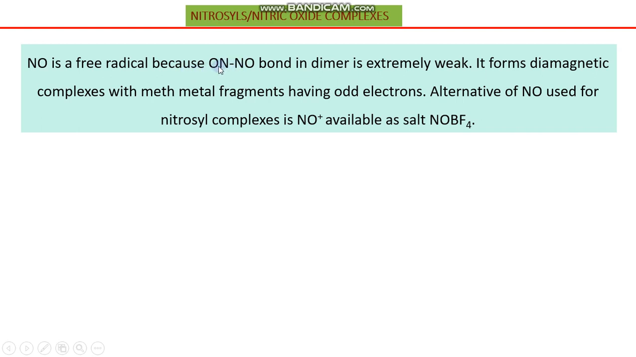And this dimer is actually not possible, or it is extremely weak, and on the basis of this extremely weak bonding between nitrosyl and nitrosyl, the existence of the dimer is questionable. It forms diamagnetic complexes whenever it is combined with a metal center or metal fragment with an odd number of electrons. And alternatively, the nitrosyl used for nitrosyl complexes is a cation, which is available in the form of this type of salt.